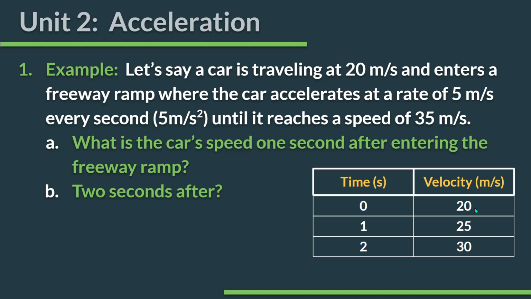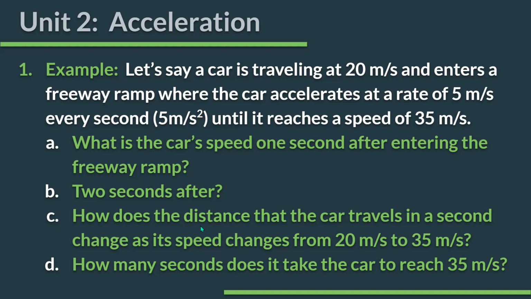My rate of change in velocity here is positive 5, and it says until it reaches 35. Well, there's my 35. So now it's on the freeway. This is meters per second, so that is an acceptable freeway speed. It's not miles per hour. But yes, this would be what your data would look like for the scenario described here. It would take the car 3 seconds to reach that velocity.